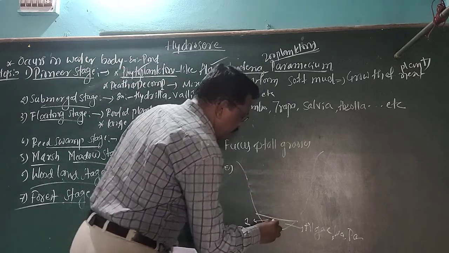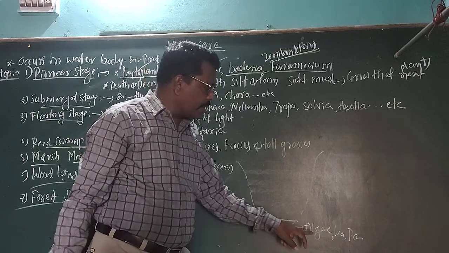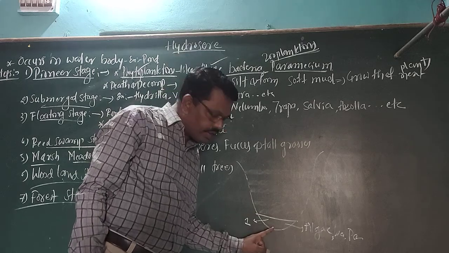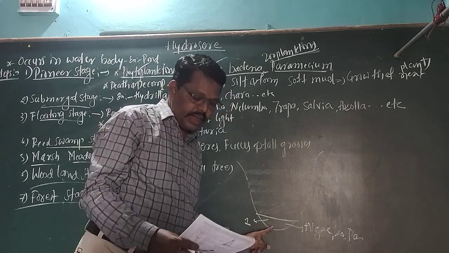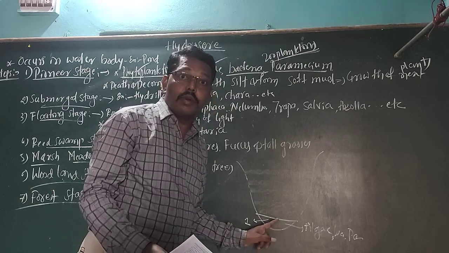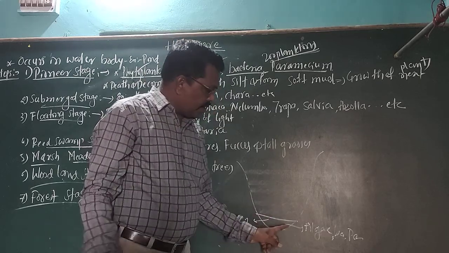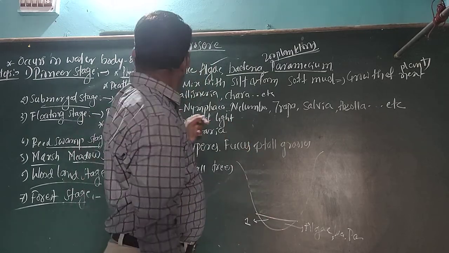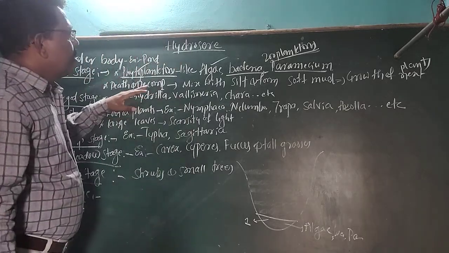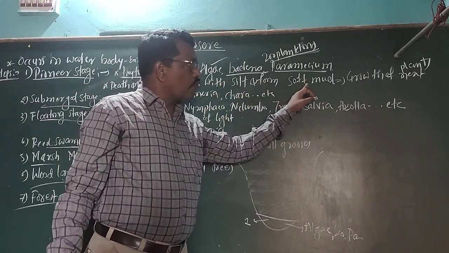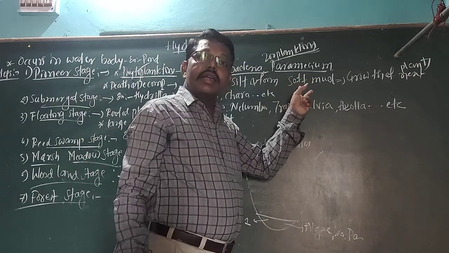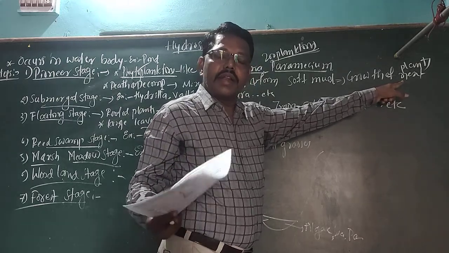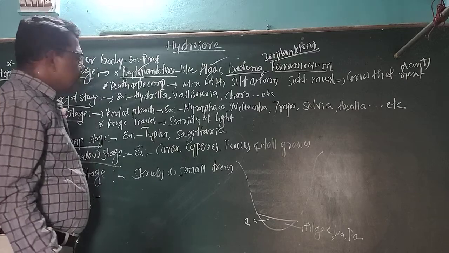Have you got it? Here, that organic matter will be mixed with the silt which is present at the bottom of the pond. Then it will become mud. That mud is helpful for the development of a new type of plant body. Mixed with the silt, they will form soft mud. This soft mud is helpful for the growth of the next higher plant, which may be better than algae. That is the submerged stage.